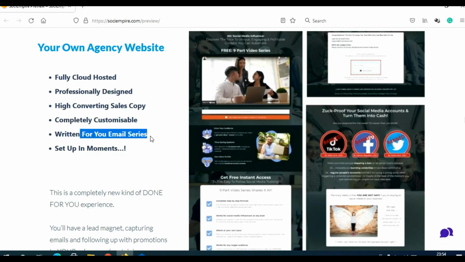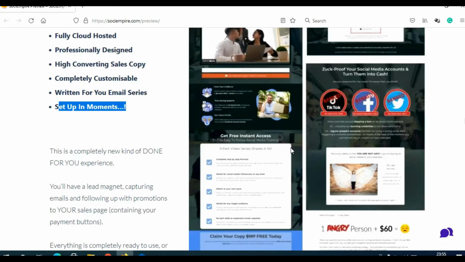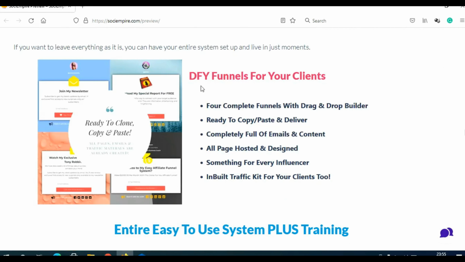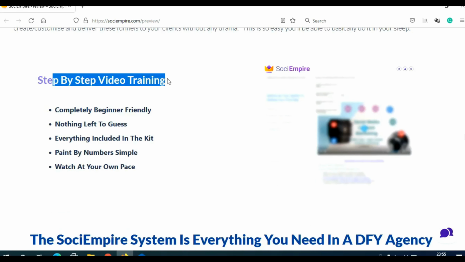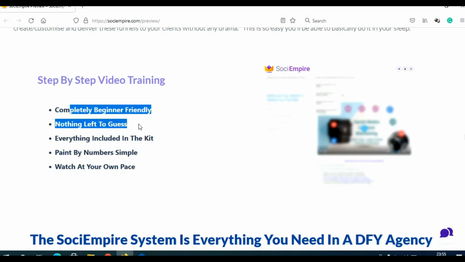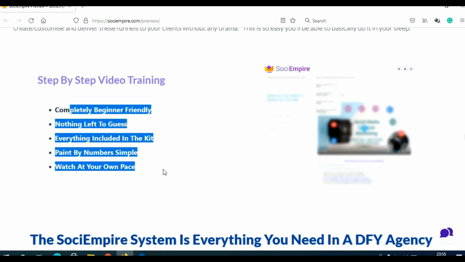Written-for-you email series, so you don't need to write emails. They actually prepared emails for you, and it will automatically send them. You don't even need to send those emails. Set up in a moment. You can really set up this system in just 5 minutes. And when you scroll here you can see done-for-you funnels for your clients. Here you can see step-by-step video training, which is really helpful, and they will also give you an affiliate marketing tutorial.